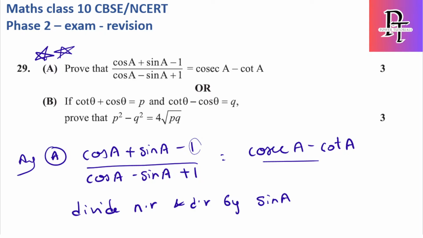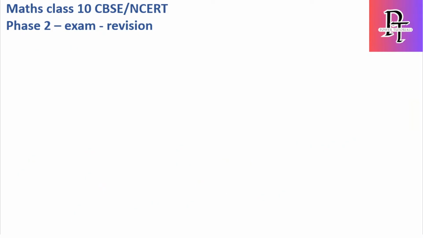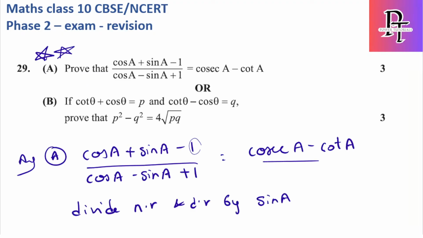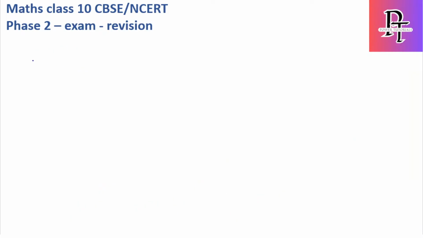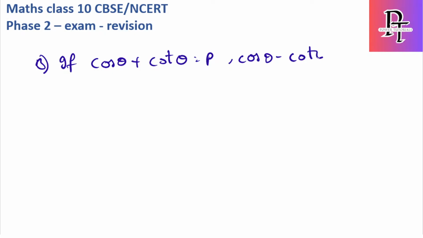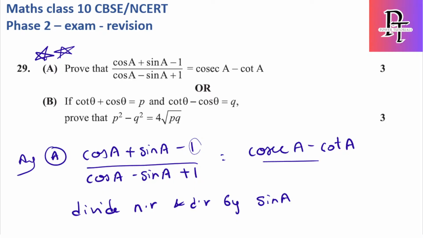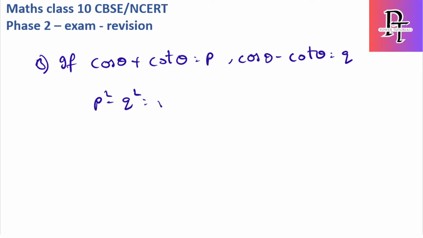If cosec theta plus cot theta is equal to p and cosec theta minus cot theta is equal to q, let's see how to solve it. This is also a 3 marks question. If cosec theta plus cot theta is equal to p and cosec theta minus cot theta is equal to q, we have to prove that p square minus q square is equal to 4 root pq. Okay, so let's solve LHS and let's solve RHS, and then we can relate both.